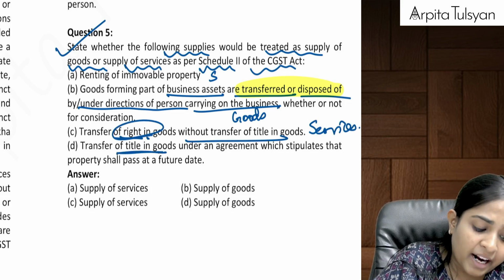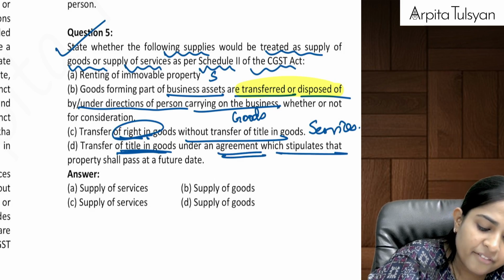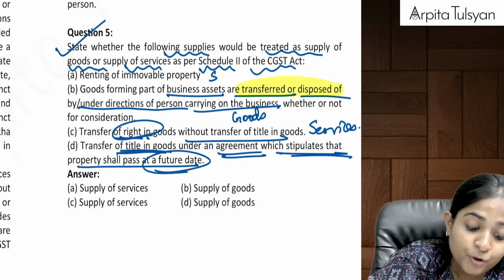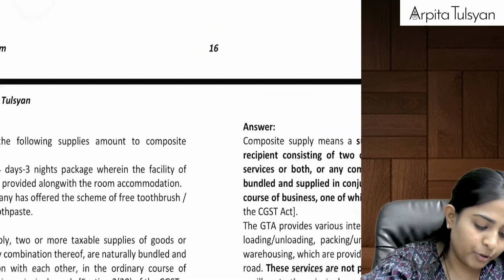Then transfer of title in goods under an agreement which stipulates that property shall pass at a future date. Hire purchase. This will again be considered as supply of goods.